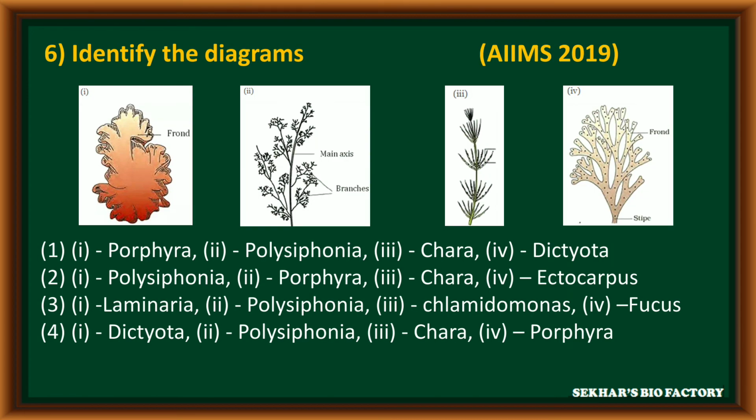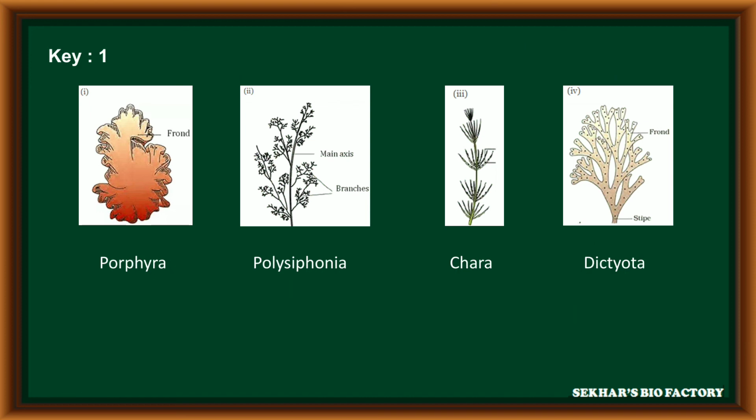Question number 6 from AIIMS 2019. It is a diagrammatic question. In this, we have to identify diagrams 1, 2, 3 and 4 in correct order. The first option is the correct one. The first one is Porphyra. Second diagram is Polysiphonia. Third diagram is Chara. And fourth diagram is Dictyota.